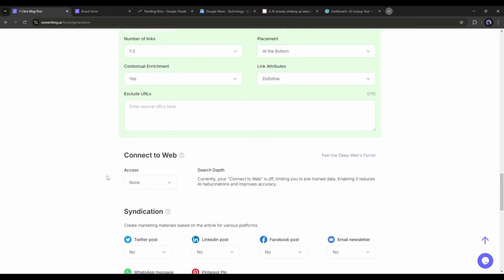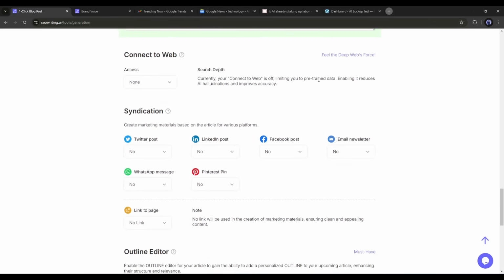Our next setting is Connect to Web. Enabling this feature reduces AI hallucinations and improves accuracy. This is a very important feature that makes SEO Writing AI different from the other article generators. This AI tool is capable of web research on your behalf and writing resourceful and up-to-date content or articles. Only Perplexity AI has this feature, but when it comes to article writing, SEO Writing AI is far better. To enable it, select Yes from here.